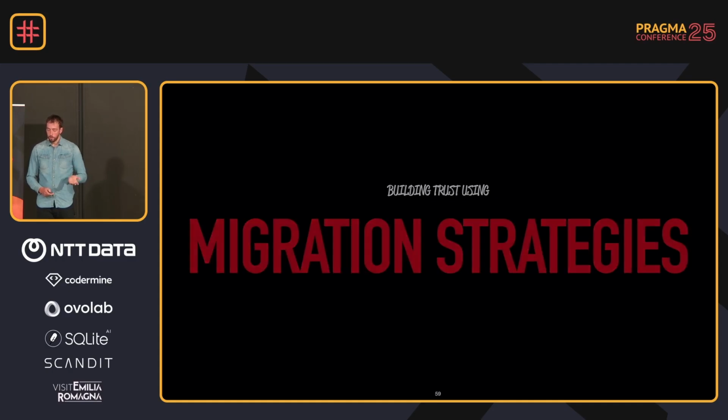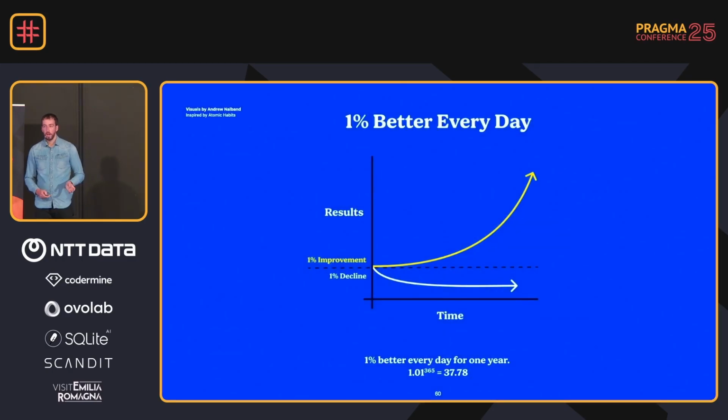So I will give you a few migration strategies that work for me. This is kind of a mindset. You might recognize this slide from my last year's presentation. If you do something every day, over the whole year, you will improve a lot, right? So if you touch a piece of code and you're not actively migrating to strict concurrency, you might want to consider migrating that piece of code. That way you will step by step migrate to strict concurrency.